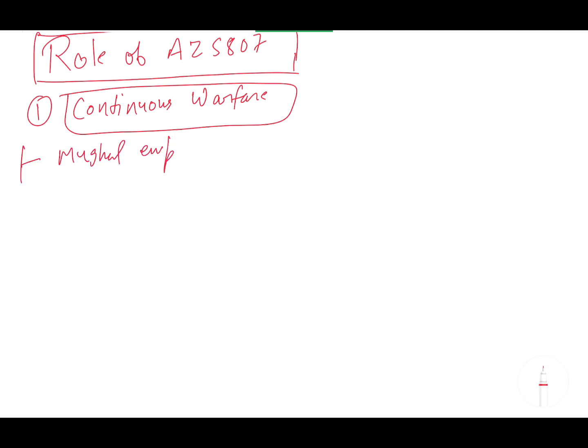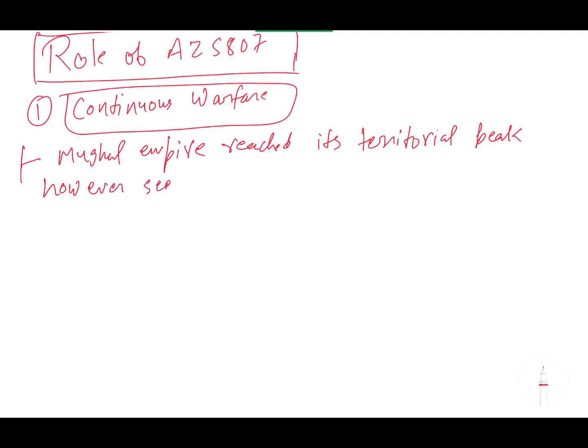I am also dictating, so that if my writing is not understandable, you can write by listening. So, Mughal Empire reached its territorial peak. However, seeds of decline were sown during Aurangzeb's reign only.